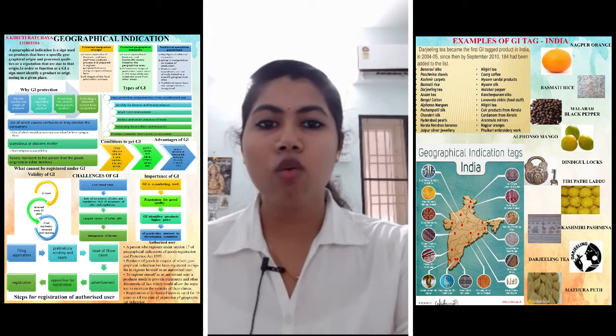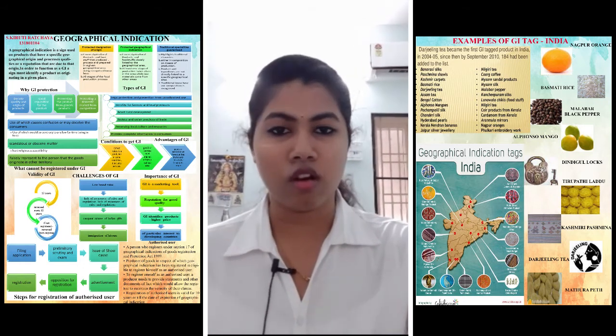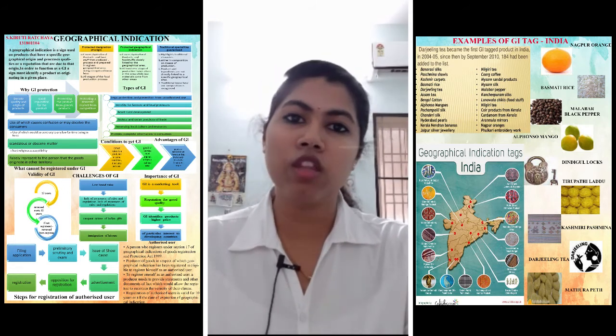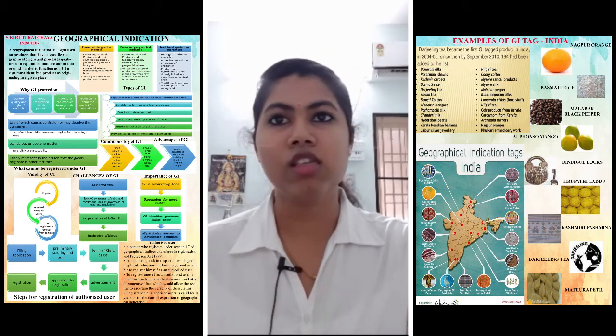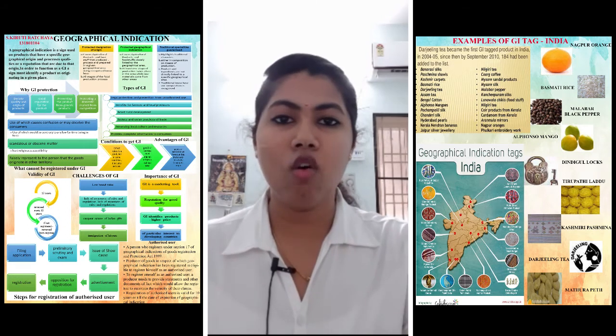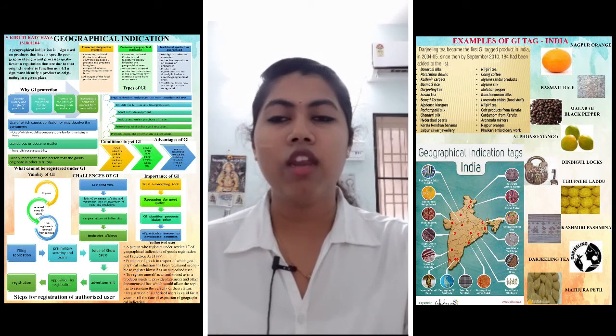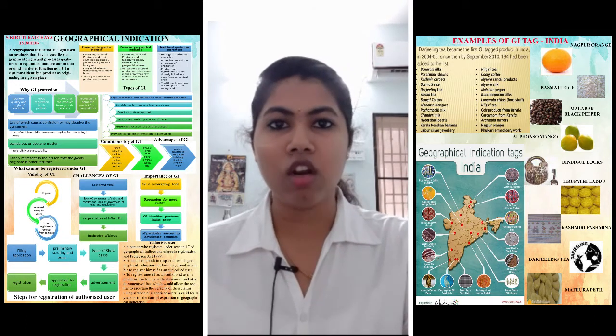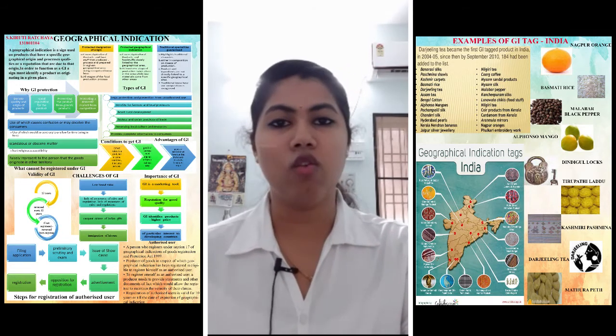So now we have to know who is an authorized user. When we compare geographical indication with other intellectual properties, we call a patent holder a patentee, and the owner of a copyright a copyright holder, and there are certain names for each holder.